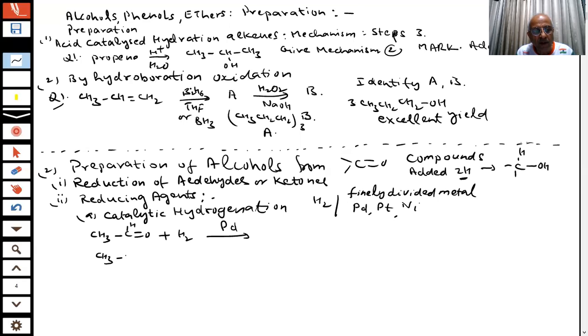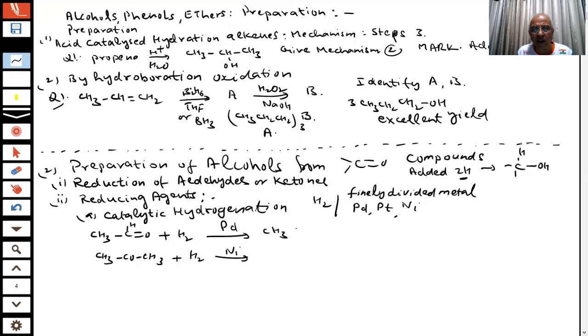What are the products of these reactions which we have written? Your time is running out. What is the answer of this?